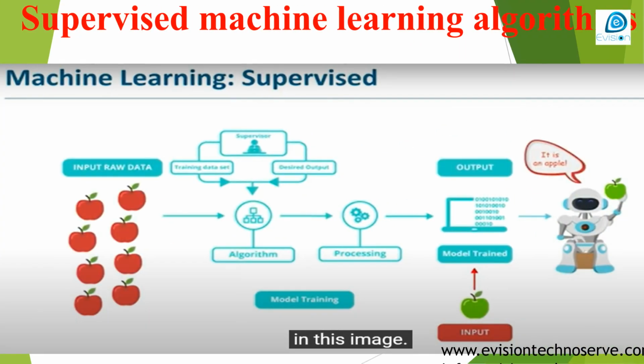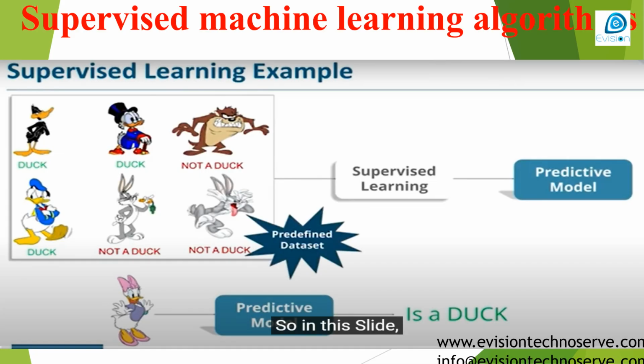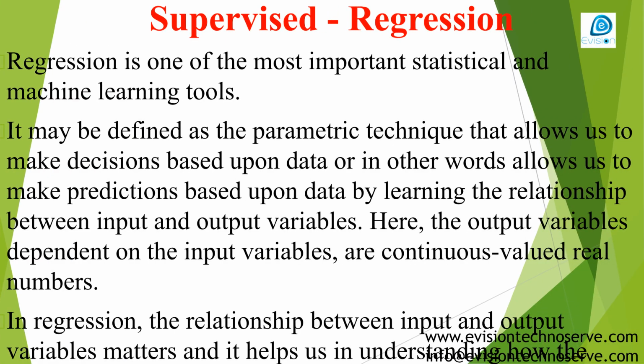This image illustrates a supervised classification problem. We input various fruits and the system learns to classify them, demonstrating the training process and the goal of classifying based on learned features. This image shows a supervised regression problem. The system predicts house prices based on various input features, like the number of rooms and size, aiming for a continuous, real-valued output.